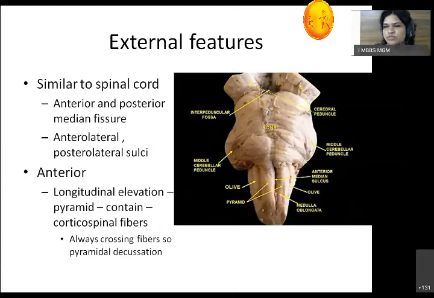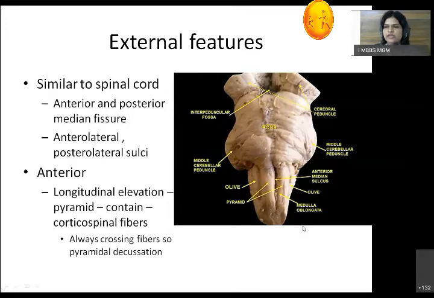Now this is how it looks if we remove the medulla from the brain and see it in the dissection hall. These will be the features we will be able to see. The structure resembles the spinal cord. So same as the spinal cord, it has an anterior and posterior median fissure or sulcus. Here you can see this is the anterior median sulcus. Now it is divided into right and left equal halves, and these right and left halves are again divided by the anterolateral and posterolateral sulci. So here you can see this will be the anterolateral and then there will be the posterolateral sulcus.